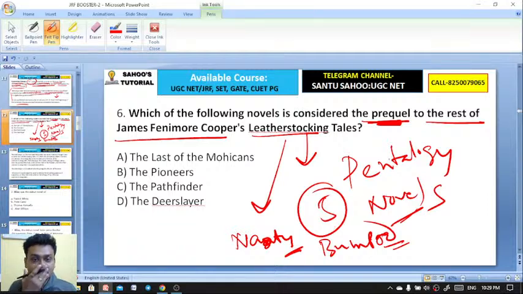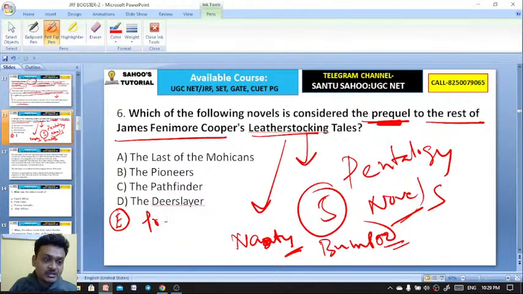Pentalogy, 5 novels. Which of the novels is considered the prequel to the rest of James Fenimore Cooper's Leatherstocking Tales? Options are The Last of the Mohicans, The Pioneers, The Pathfinder, The Deer Slayer, and the fifth novel, Prairie. These are all 5 novels within that pentalogy.